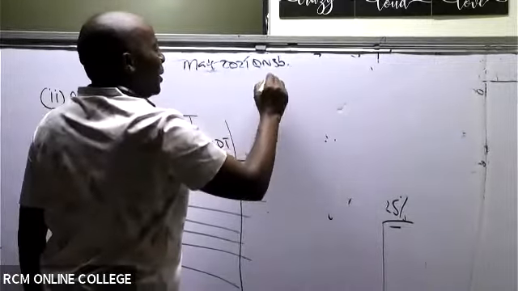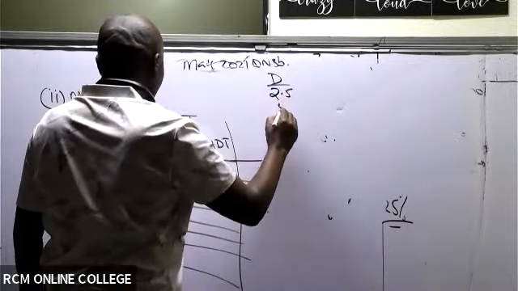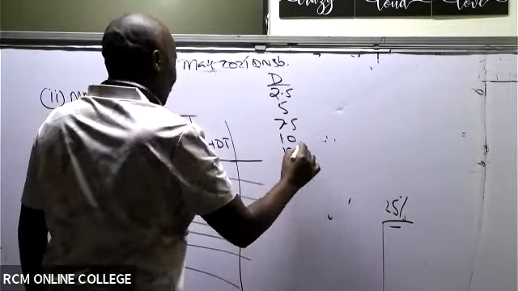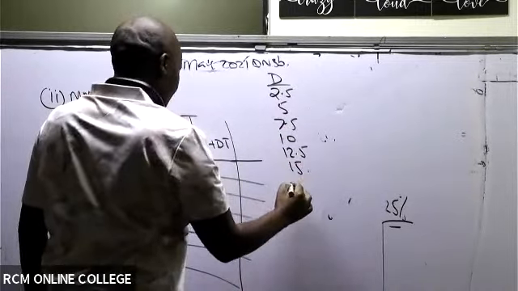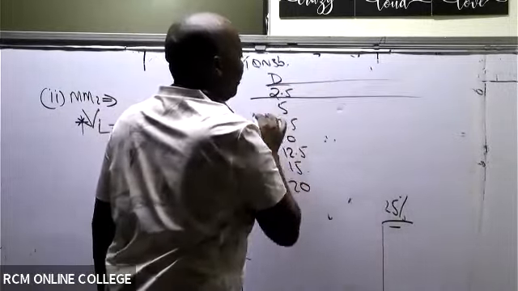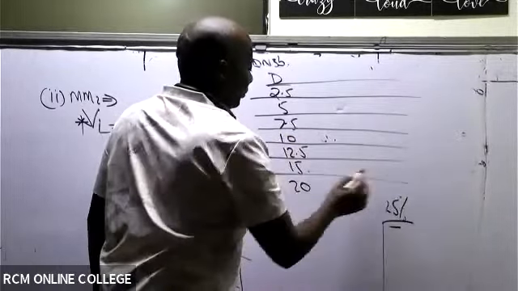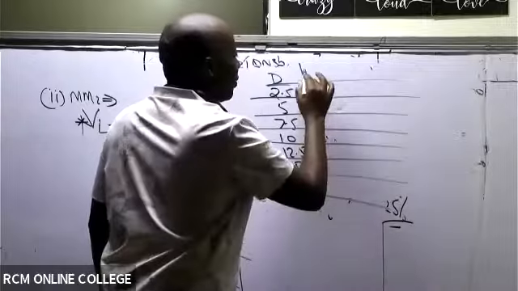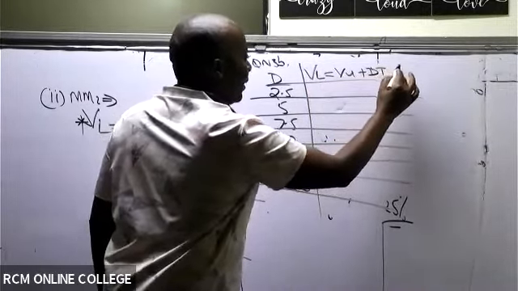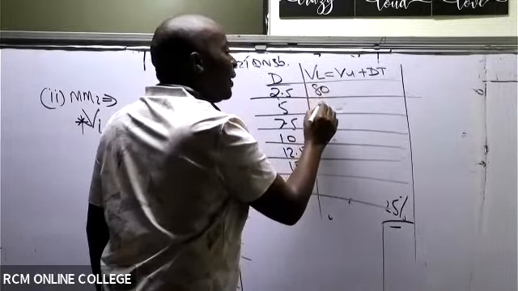So we'll have to repeat this pretty fast because I've written these two down. So 2.5, we have 5, 7.5, we have 10, 12.5, then we have 15, then we have 20, like that. Please listen. So we have here the value of a levered firm, which will be value of unlevered plus DT. And the value of unlevered, which is the value of Bamboo, is 80.